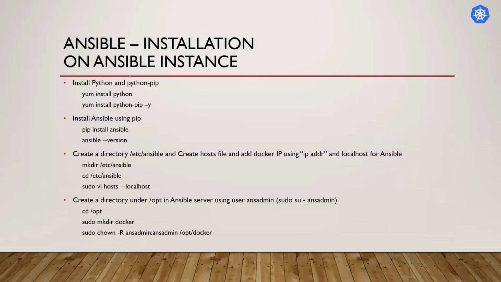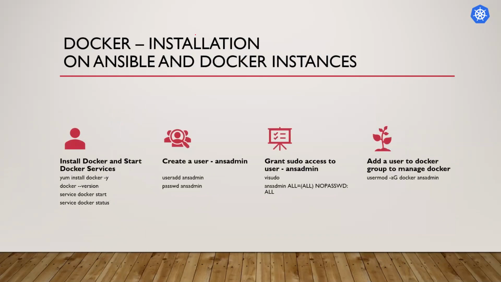Now on the Ansible system, we will install Ansible on the Ansible instance. Then we'll install Docker on both instances, Ansible and Docker, because on the first one Ansible will build the Docker image, so we need Docker on the Ansible server also, and we will deploy the Docker container on the Docker instance. So Docker should already be installed on that instance so we can run the container there.